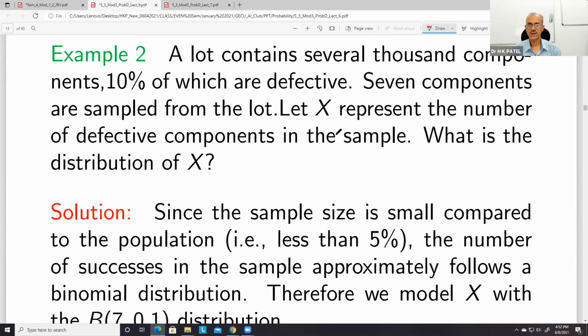Let X represent the number of defective components in the sample. So what is the distribution of X? Now X is the number of defective components. Distribution means simply we have to find these values.